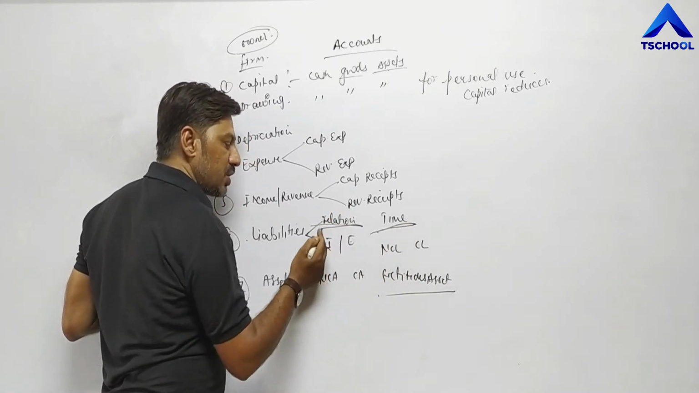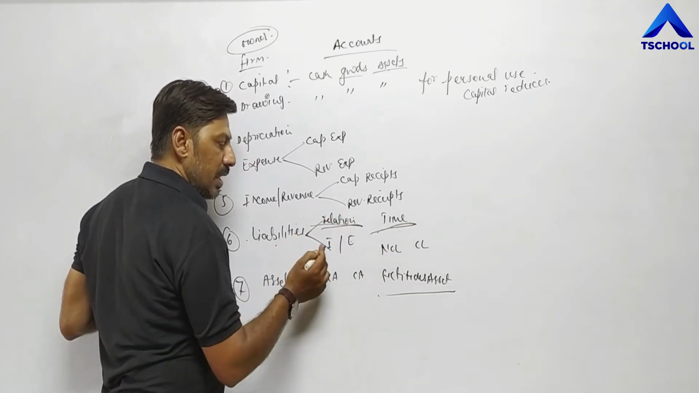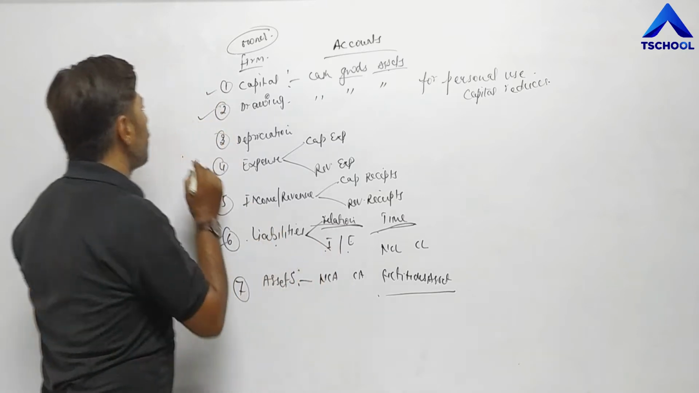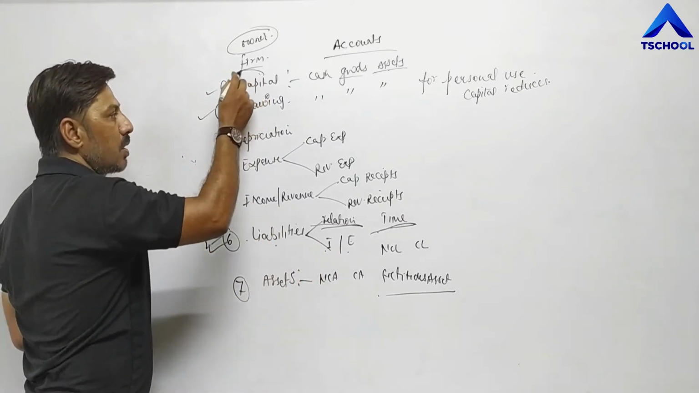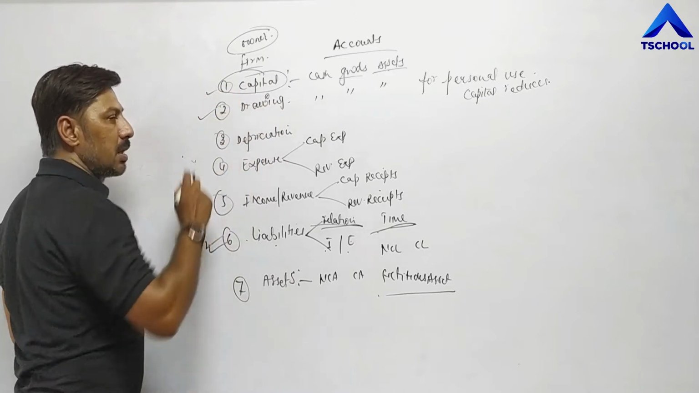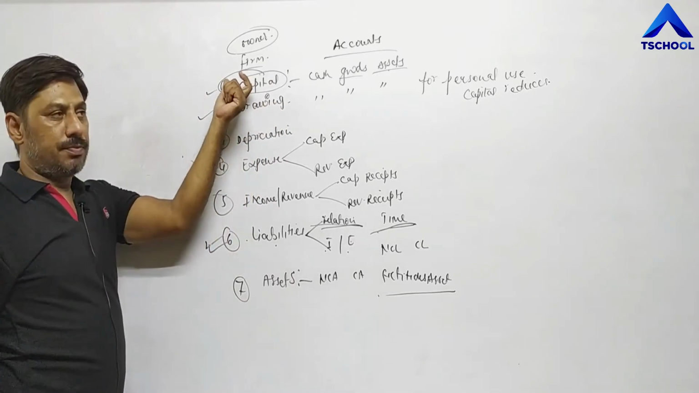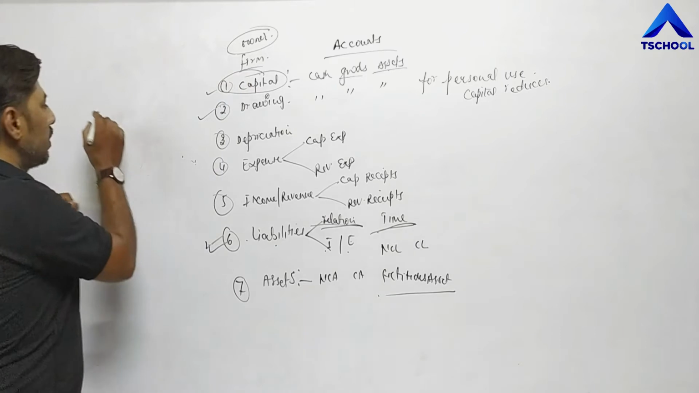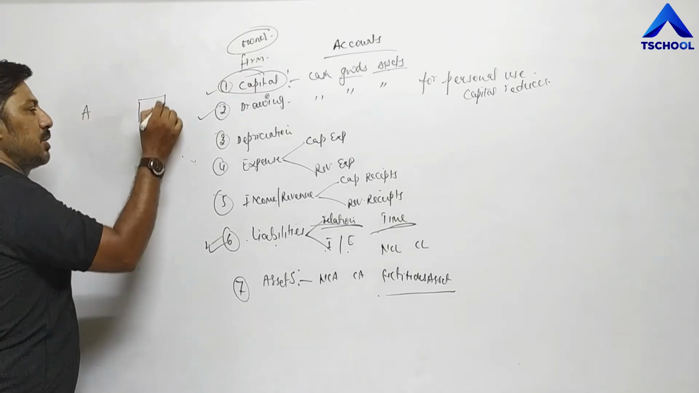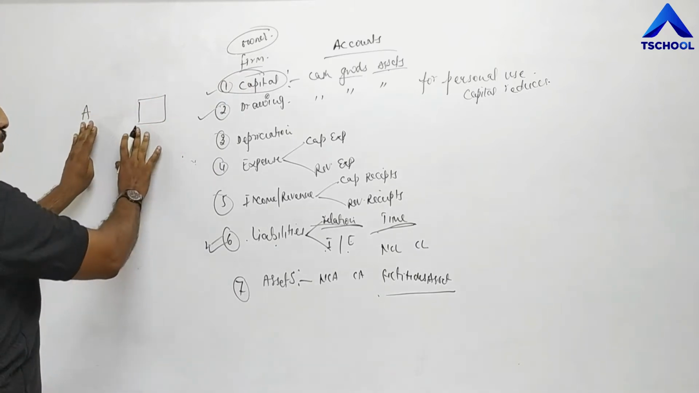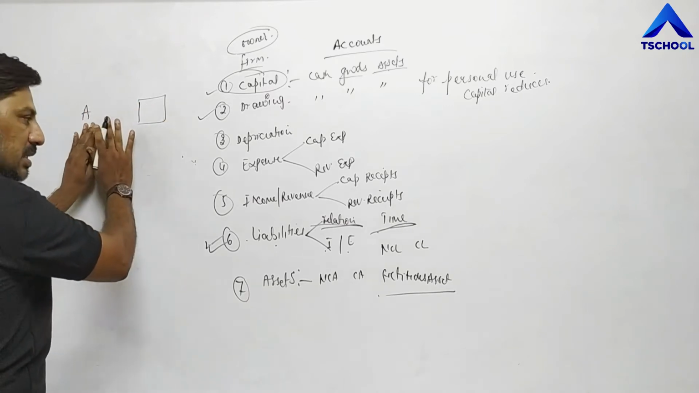On the basis of relation, liabilities are of two types: internal, external. For example, the amount invested by owner means capital. It is the internal liability because it belongs to owner. We have already done that. Suppose owner and this is his business. We have to keep these two, owner and business, in a separate way.